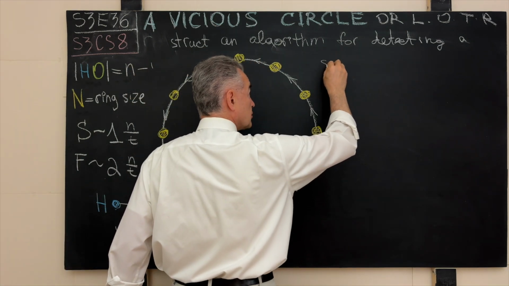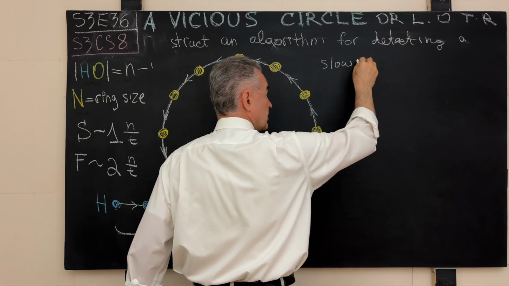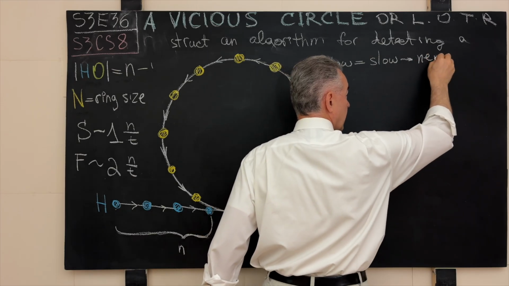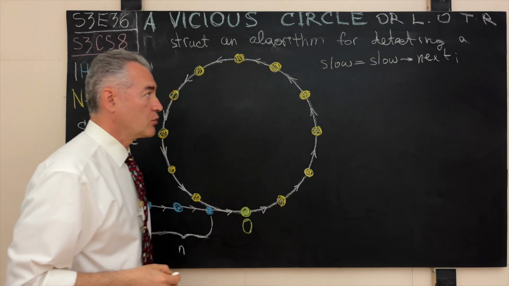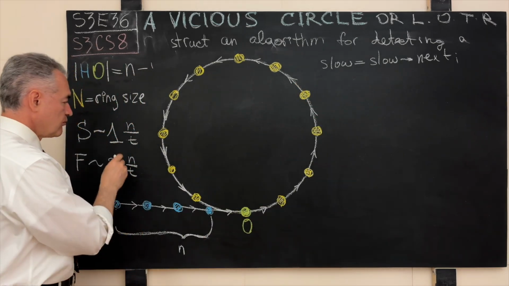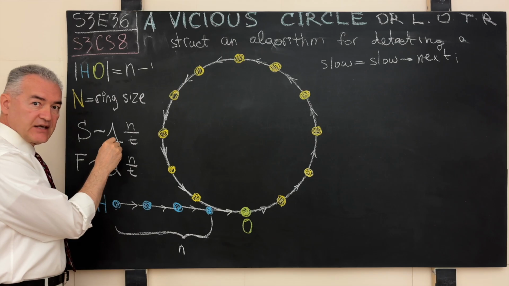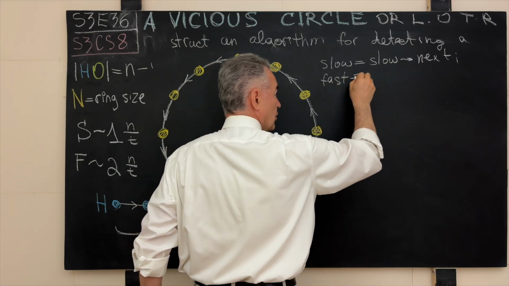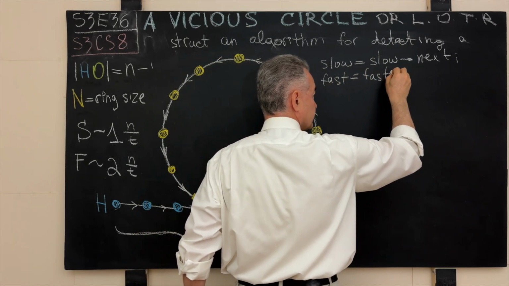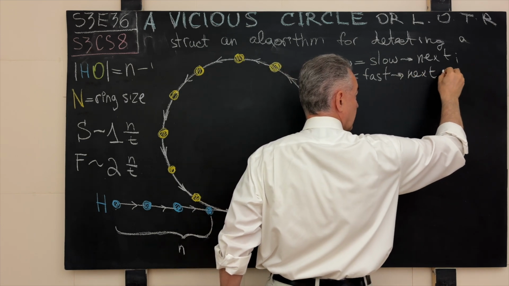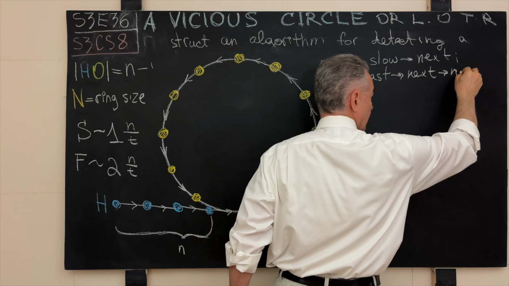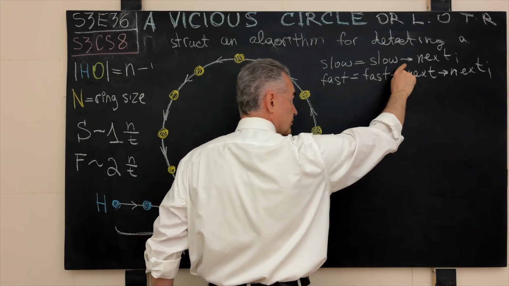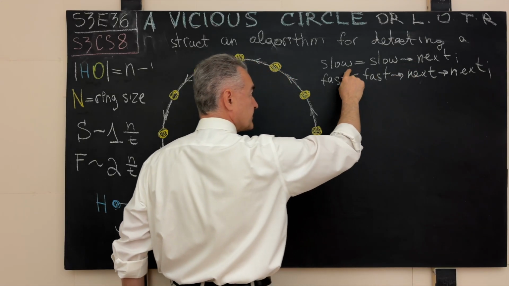So our slow pointer will operate at which rate? The slow will be equal to slow arrow next. This is how we will implement our requirement that the slow raptor moves 1 node of the linked list at a time, 1 step at a time, and then the fast pointer will move as follows. It will be fast arrow next arrow next. You see, this is how we implement twice the speed. If this is the unit speed, this is twice the unit speed. So the fast runner runs twice as fast as the slow runner.